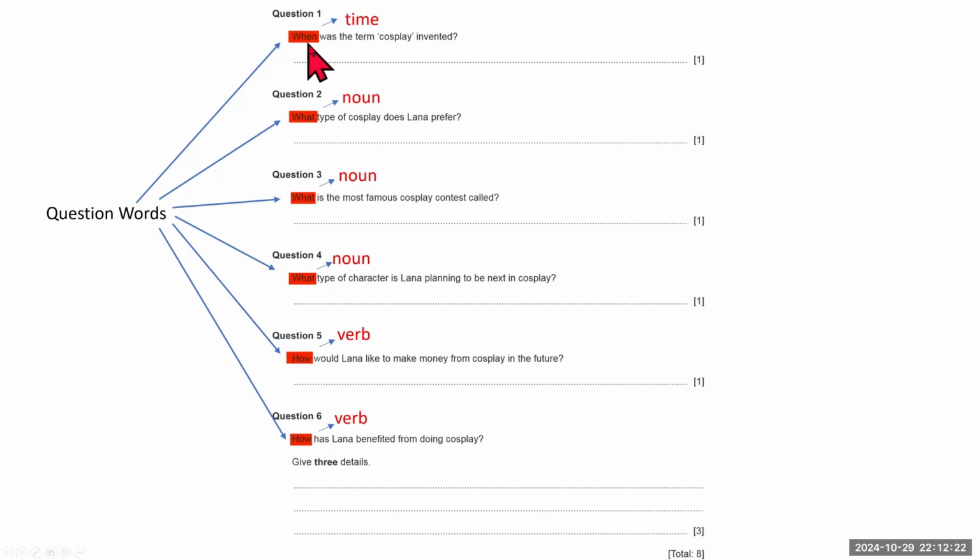So when would indicate time. So when I'm looking for the answer, this will help me. What indicates that I should be looking for a noun. What, again, noun, and again. How would imply that I should look for some sort of verb, and again here.